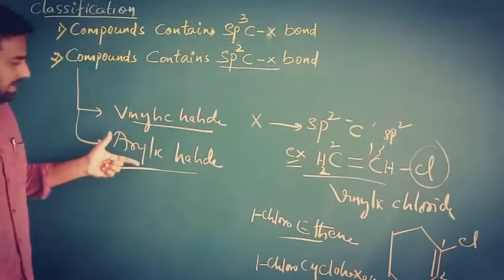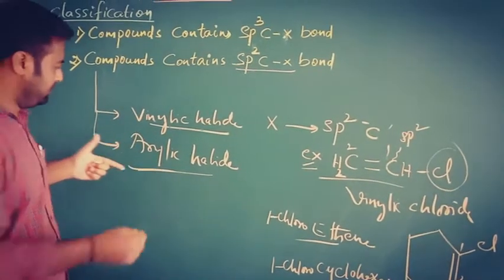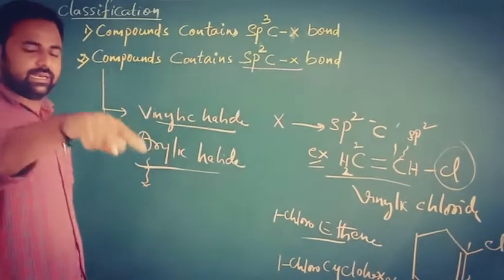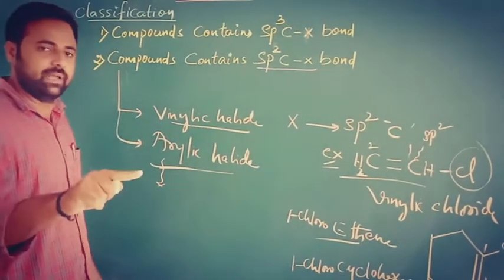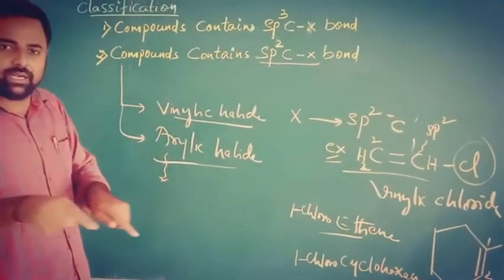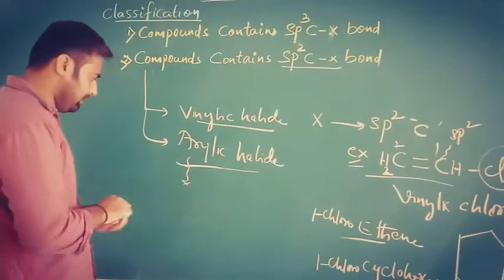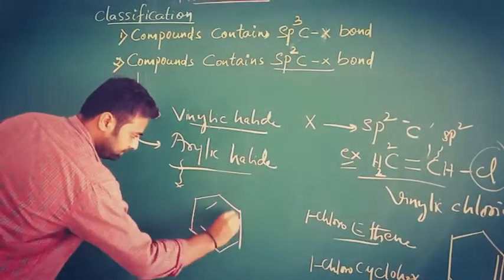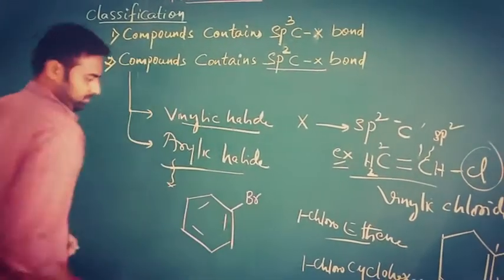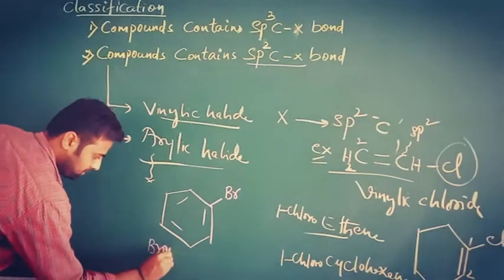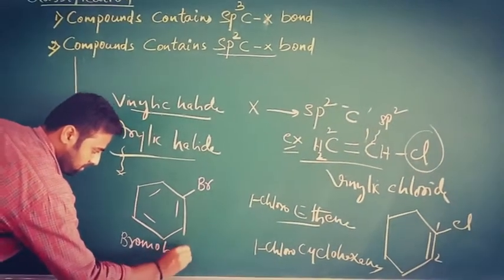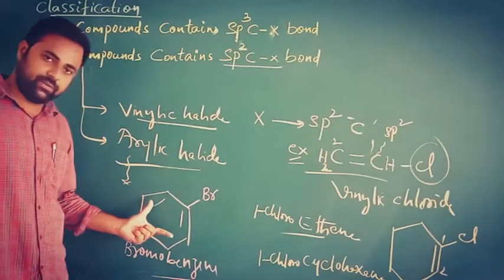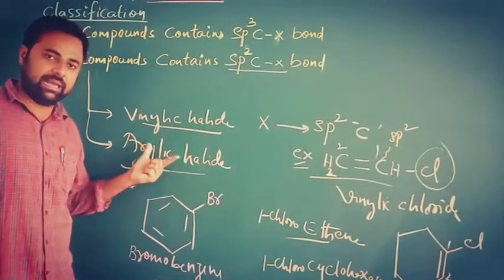Now come to this one, aryl halides. These are the compounds in which the halogen atom is directly attached to an sp2 hybridized carbon atom of the benzene ring or aromatic ring. Example: bromobenzene. Yes, definitely this is an example for aryl halide.